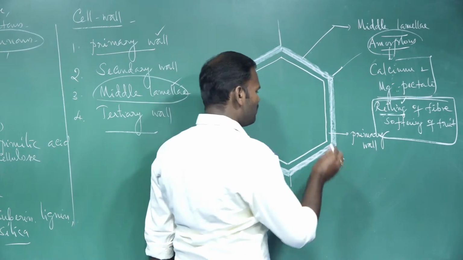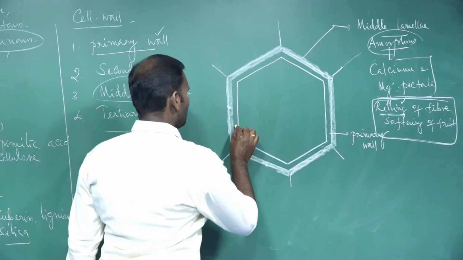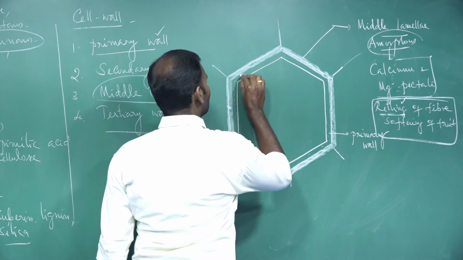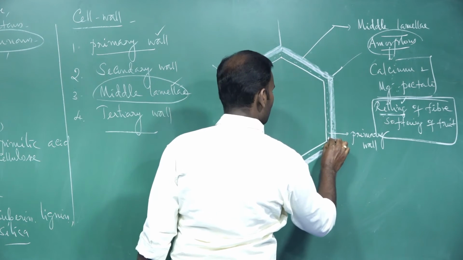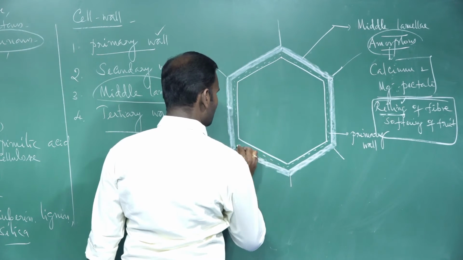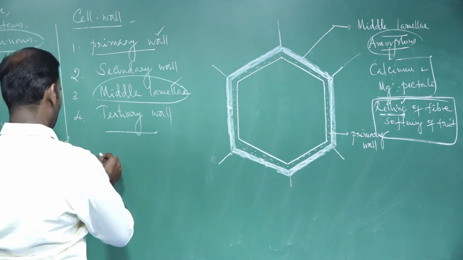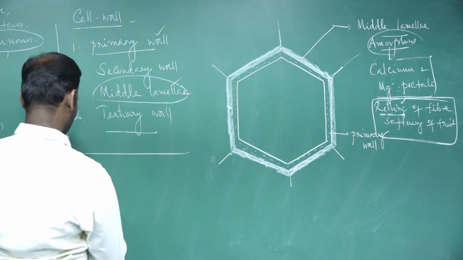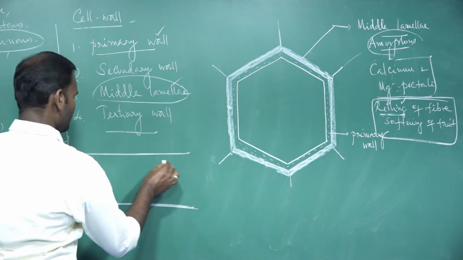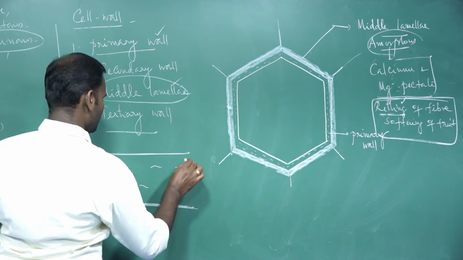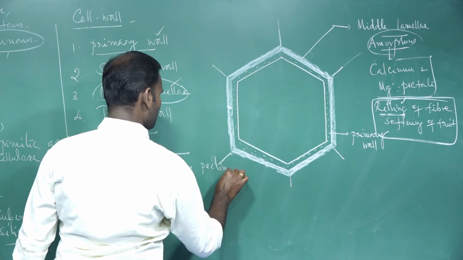The primary wall is primarily composed of cellulosic microfibrils. The primary wall is filled with a jelly-like matrix substance called pectic substance, or pectin. But primarily it is composed of cellulosic microfibrils.